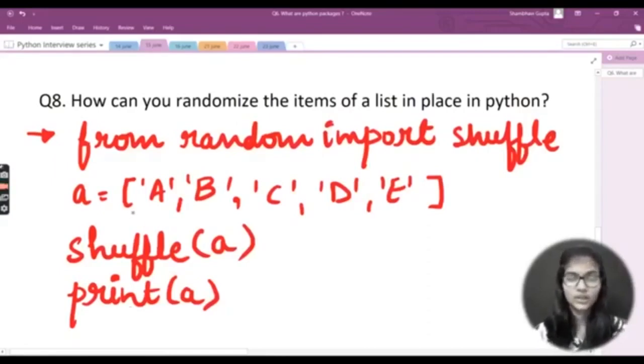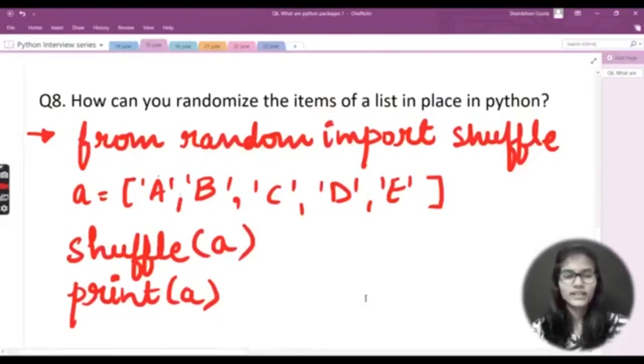I do not know what the answer will be, because this is a random function. In random, anything can happen, right? Let's say A goes to the D place, B goes to the E place, D comes to the C place, and so on, because it is a random function. If you rerun your program, you'll get another output, and if you rerun again, you'll get a different output the third time. So this is how we randomize the items of a list in place in Python. This is the procedure we follow.